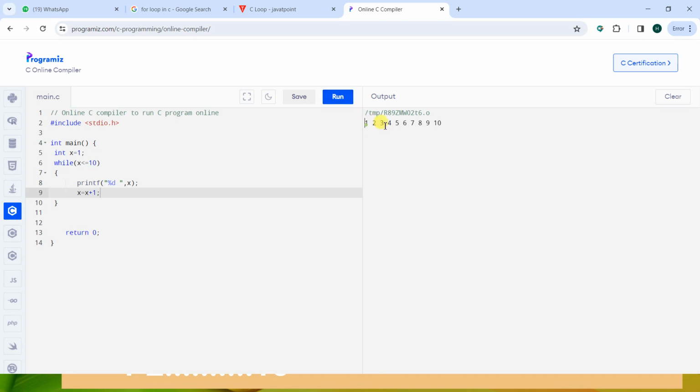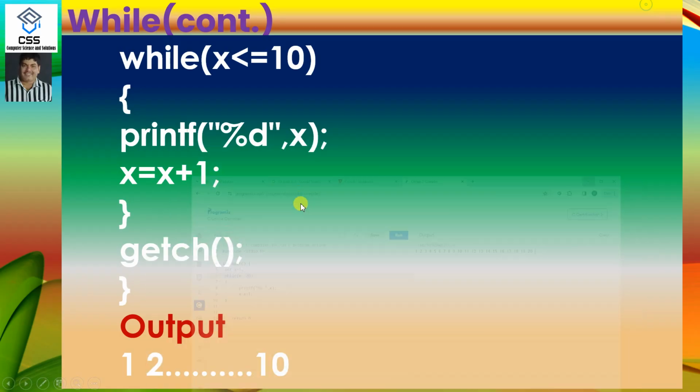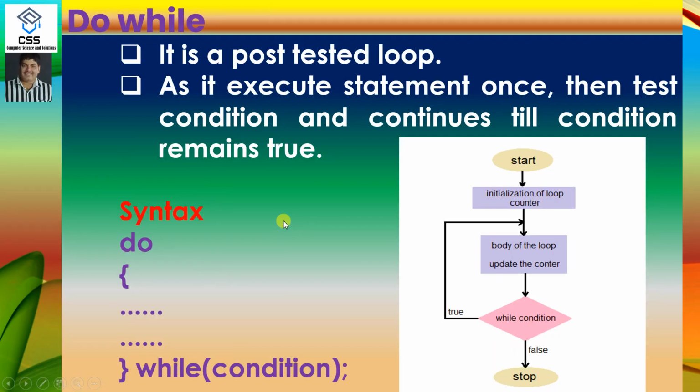Now the result will be 1 to 10 accordingly. If I want to display 1 to 20, then only the loop condition needs to be changed. Now the result will be 1 to 20. Hence repetition of task is made. Next, we move to the do while loop.